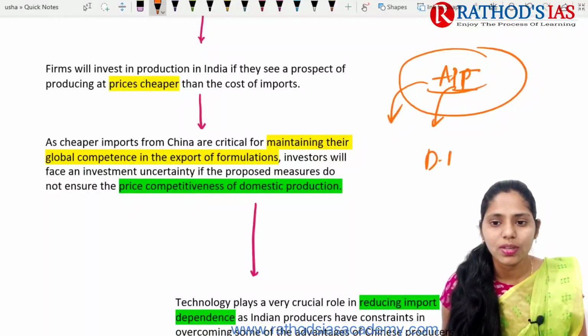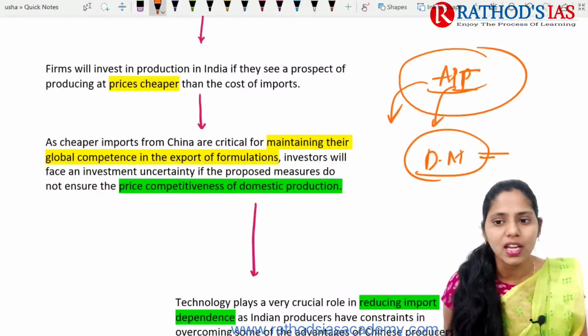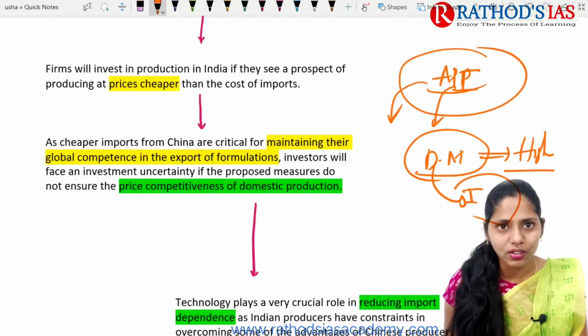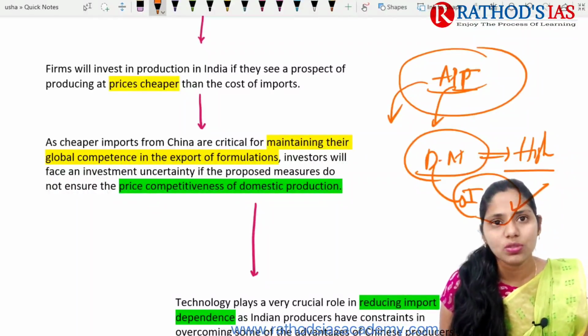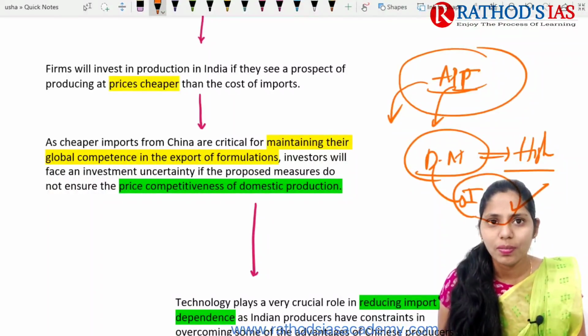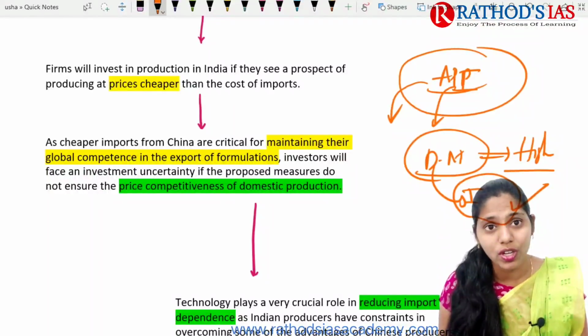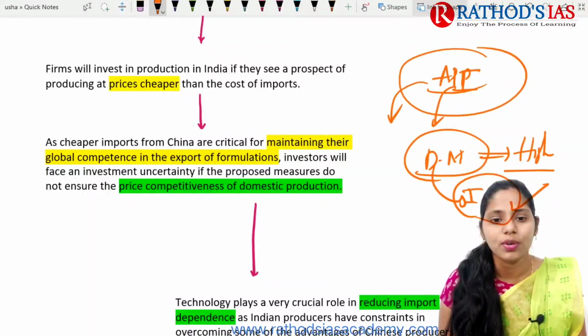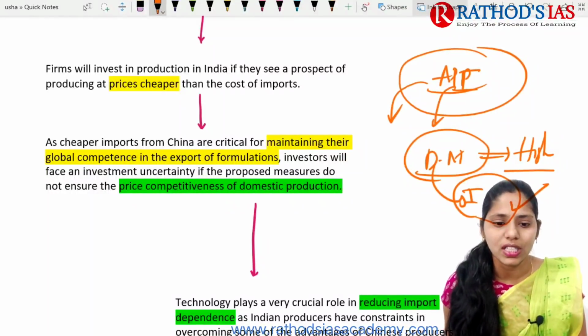Whenever we import from China, the price is much cheaper. So pharmaceutical companies have more profits when importing APIs from China compared to domestic production. This is one important thing.